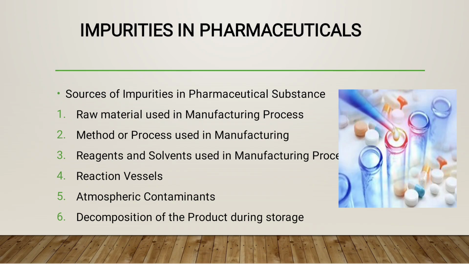In short, you can remember these sources of impurity with the mnemonic RRMAD. Triple R: raw material, reaction, reagent, and MAD: M for method, A for atmosphere, and D for decomposition. These are the sources of impurities.